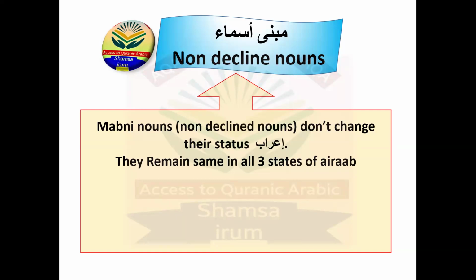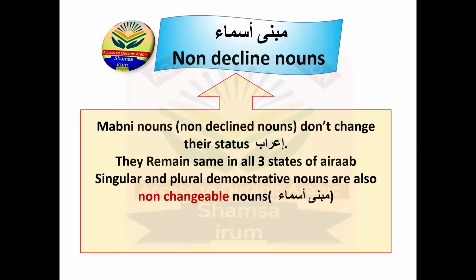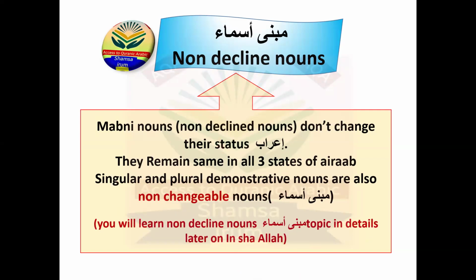They remain the same, and I will explain with examples, inshallah, so you will learn easily. Singular and plural demonstrative nouns are also non-changeable nouns. They are mabni asma. Which ones are these? Only the singular demonstrative nouns and the plural demonstrative nouns. So it means the dual demonstrative nouns are not mabni, because they change their position, their state, their i'rab. You will learn the non-decline nouns, the Mabni Asma topic, in detail later on, inshallah, which I already told you. You will get the proper lecture on it.